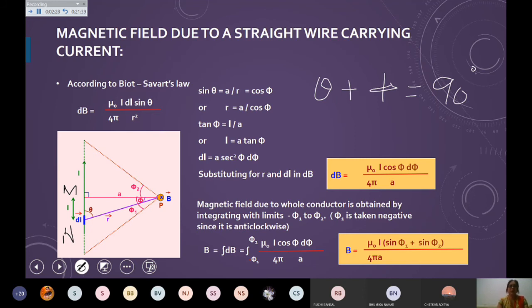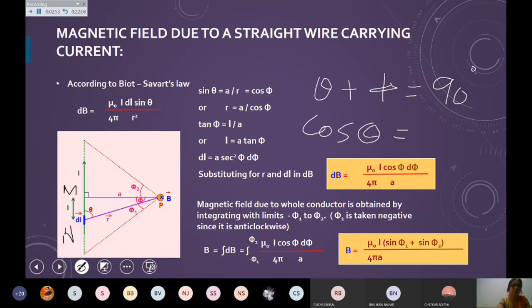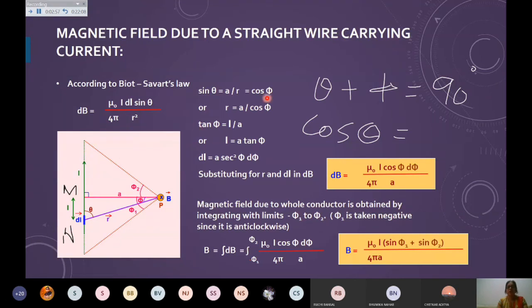And sine theta, you can find equals to cos 90 minus phi, and then you can work out with the things whatever you want to write. Like here, sine theta is equal to sine 90 minus phi, which can be written as cos phi, and from this right angle triangle you can see the value is a upon r.